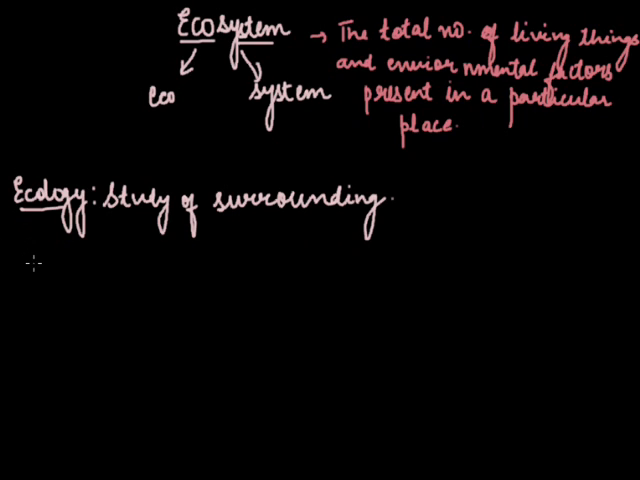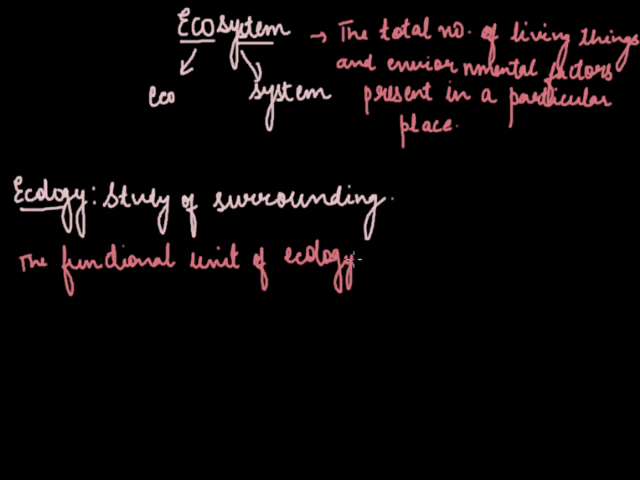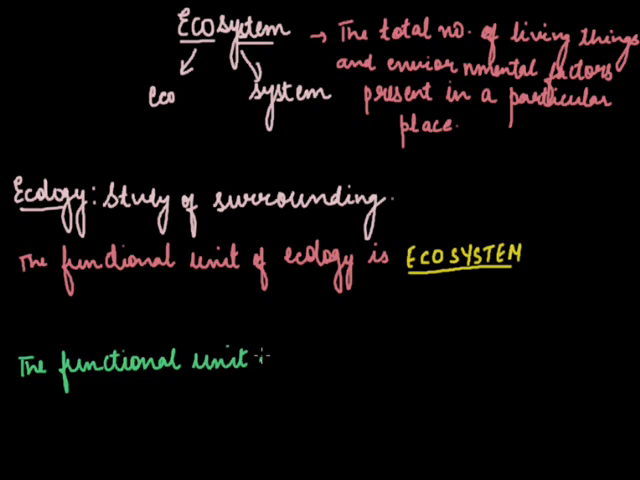The functional unit of the ecology is ecosystem. And the functional unit of the ecosystem is organism.